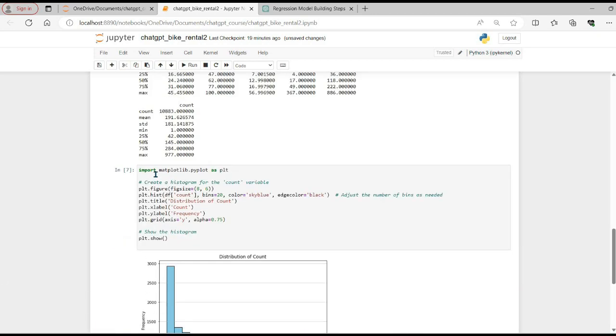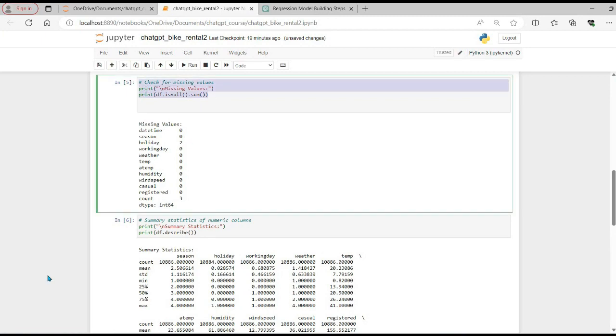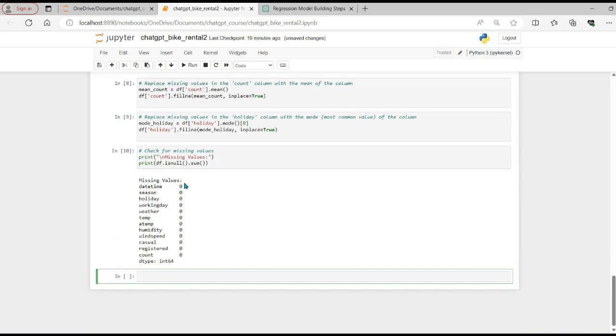So let's confirm whether we have removed the missing values or not. We can use this code itself. And now we can see all the missing values have been replaced from our data set. Now we have cleaned up some of the data, we have done some kind of profiling, but still we have not done any data exploration through visualization.